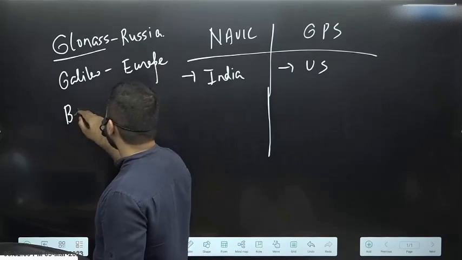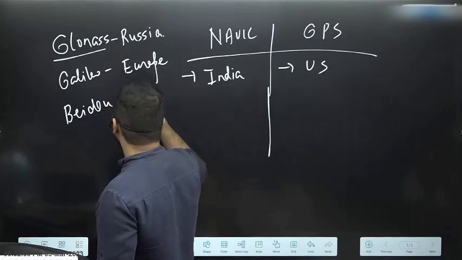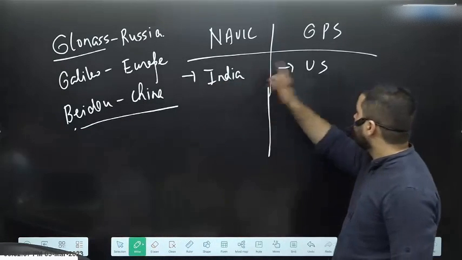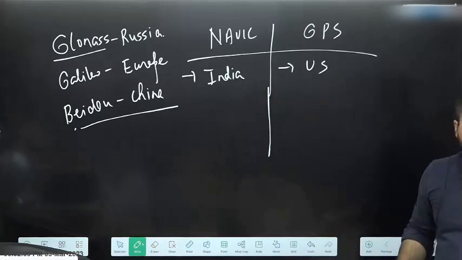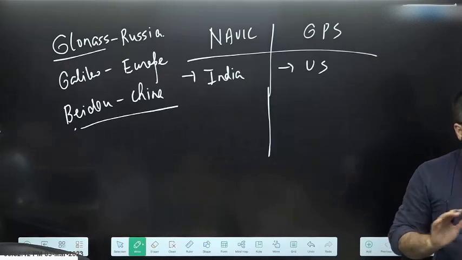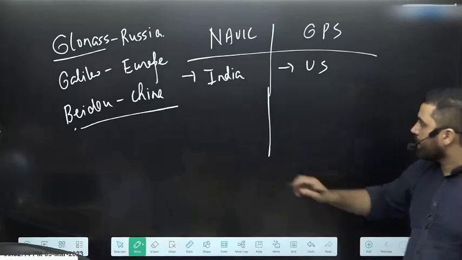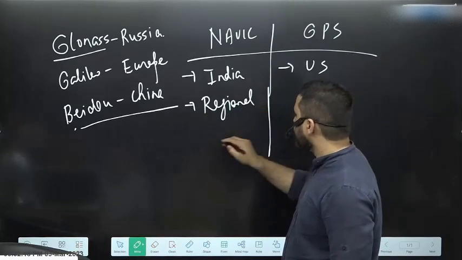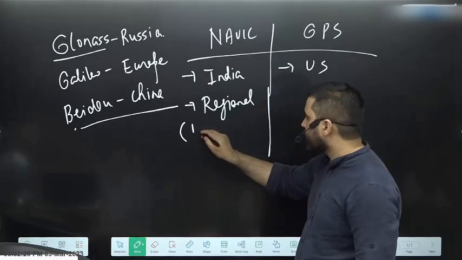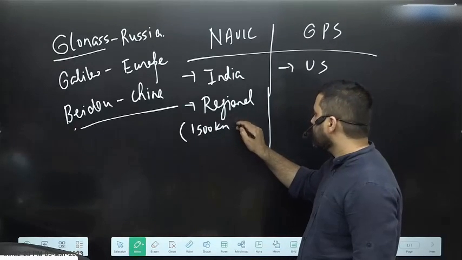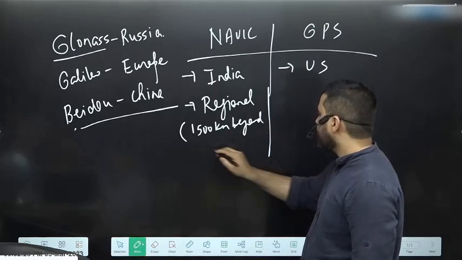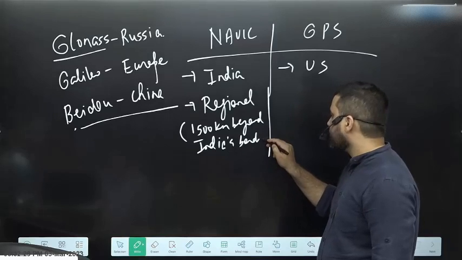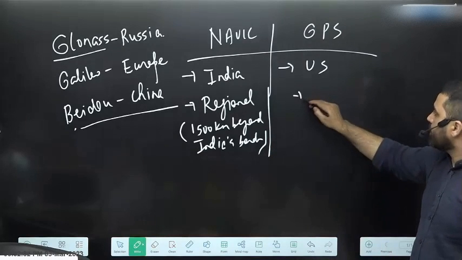Then there is a program called BeiDou, that is of China. All of them are global. GPS, GLONASS, Galileo, BeiDou, they can provide you navigational information anywhere on this planet. जो नाविक है, that is regional, that it can provide you in India as well as 1500 kilometer beyond India's border. So in the entire subcontinent region. जो GPS है, that is global.